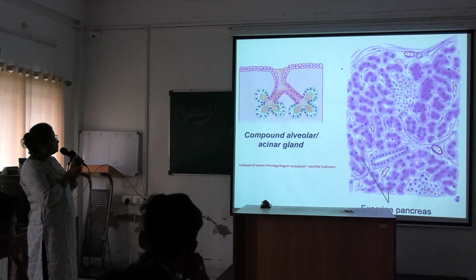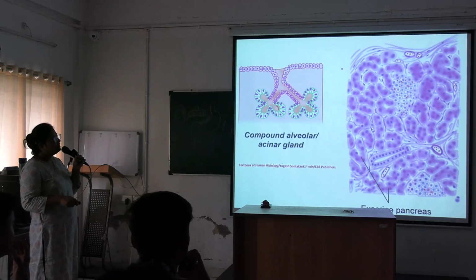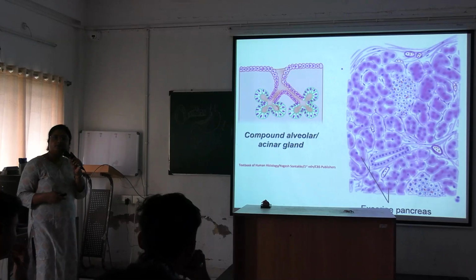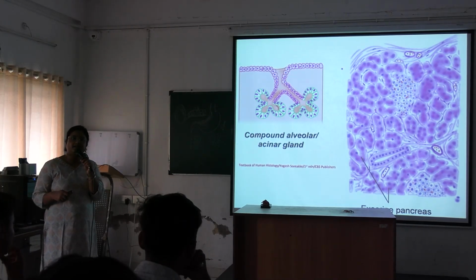And in between this exocrine part, these are the islets of Langerhans. These are the endocrine part of the pancreas. Okay, so the pancreas is a mixed gland. It has both an exocrine part and an endocrine part.